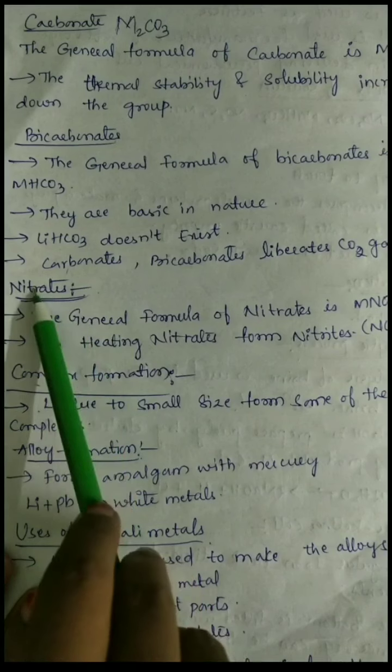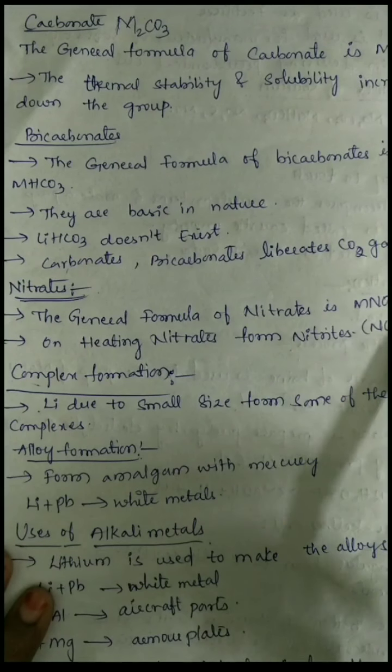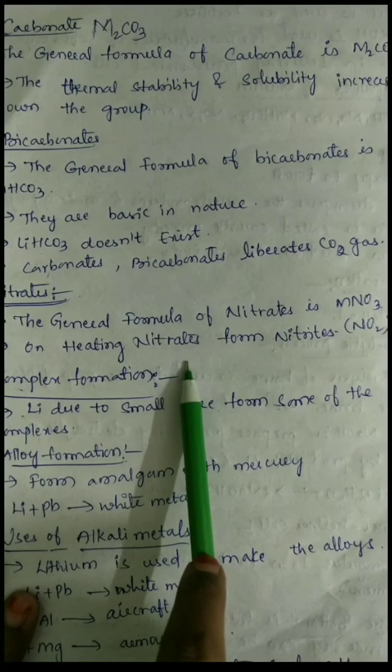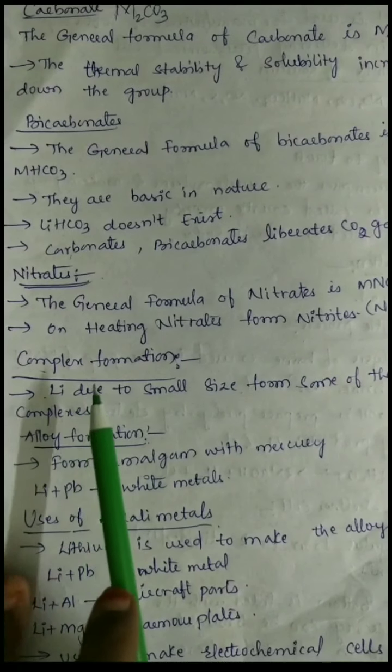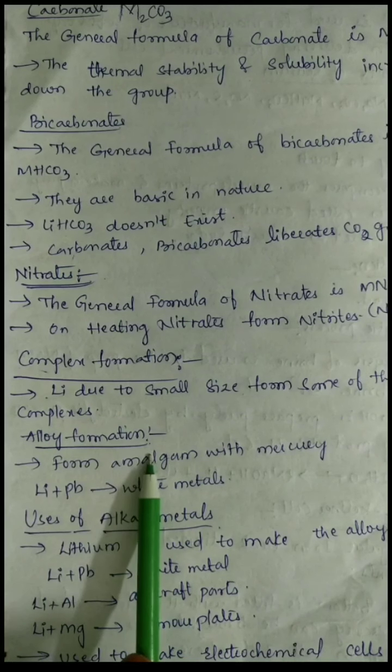The next one is nitrates. Nitrates have the general formula MNO3. On heating the nitrates, they form nitrites. And the alkali metals form complexes and alloys.